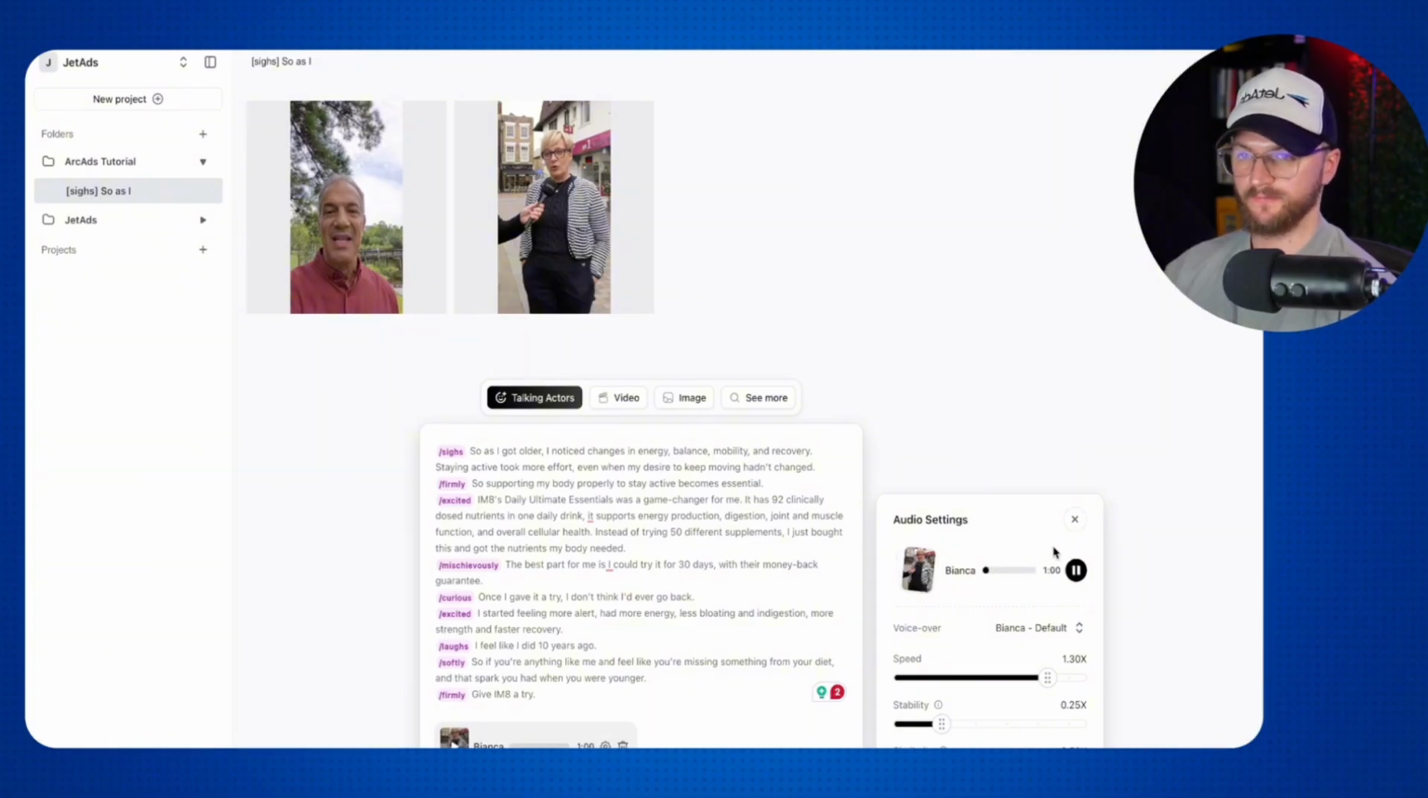Staying active took more effort, even when my desire to keep moving hadn't changed. So supporting my body properly to stay active becomes essential. IM8's Daily Ultimate Essentials was a game changer for me. It has 92 clinically dosed nutrients in one daily drink.